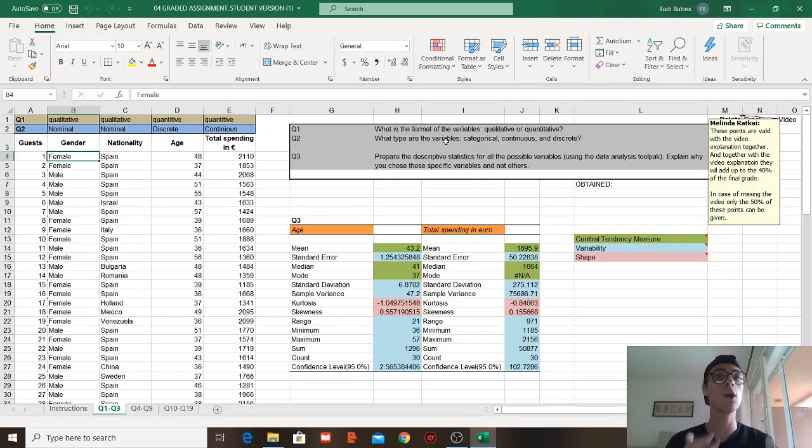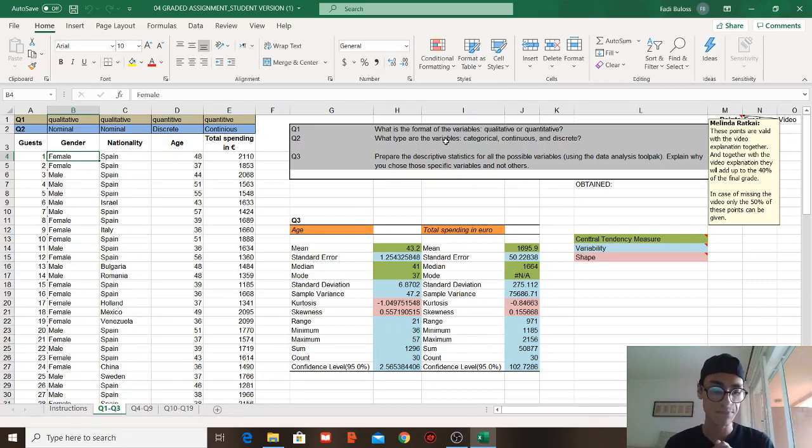For instance, we can order hotels into several categories depending on how many stars they have. This is the example that you always give us: 1 star, 2 stars, 3 stars, 4 stars, or whatever. When it comes to nominal, it's something that we really cannot put in order, like gender, nationalities, hair color, eye color. These cannot be put in order.